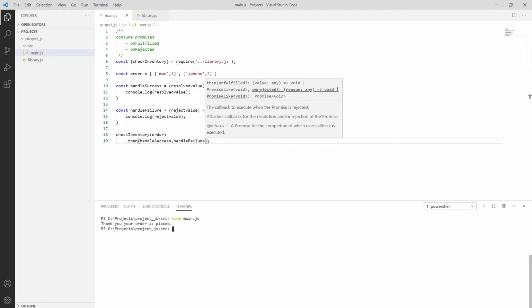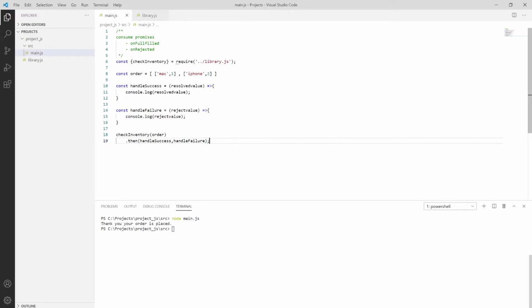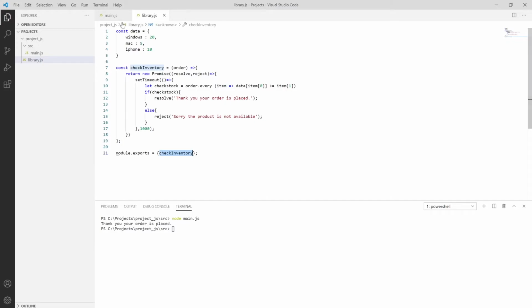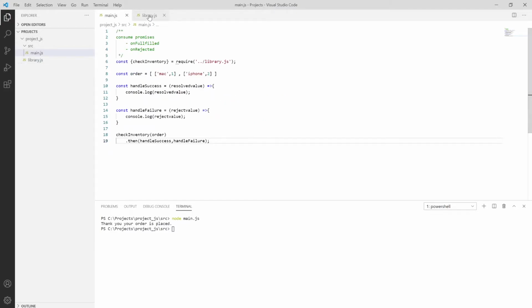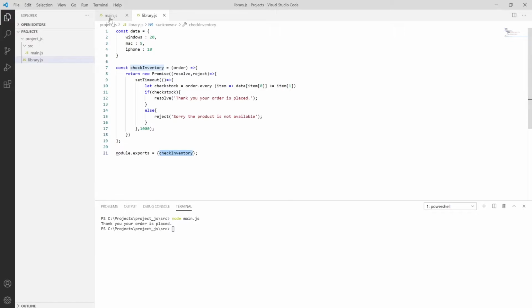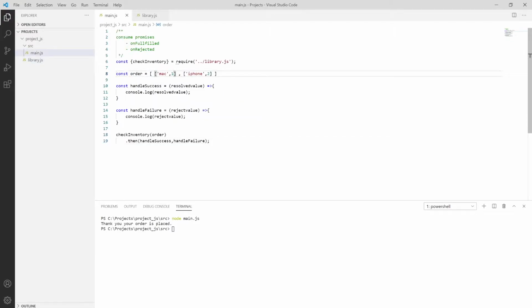It will take some time. So, thank you, your order is placed. Why? Because iPhone and Mac are available in such a quantity. So if I increase the value, as Mac is available only 5, if I increase the value to 10, save it and try to run it, it will throw me an error: sorry, the product is not available. Why is the product not available?